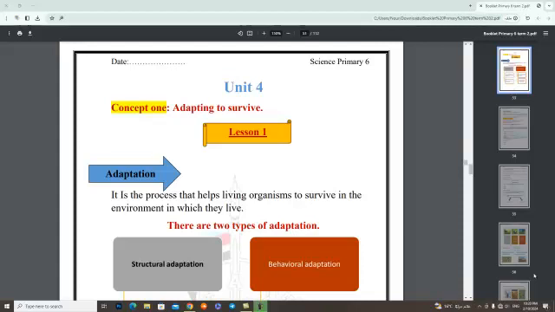I am Miss Nurhan Tariq, the science teacher from Safa Azharian Institute. We will start with Unit 4, Concept 1, titled Adapting to Survive. Adapting to Survive, Lesson 1.